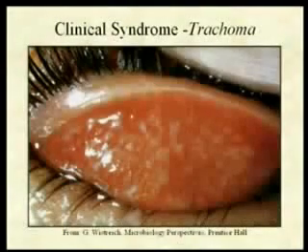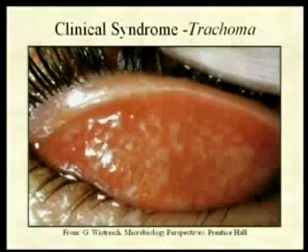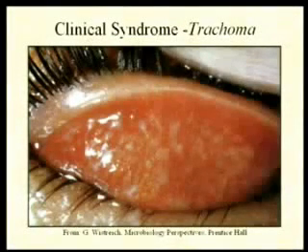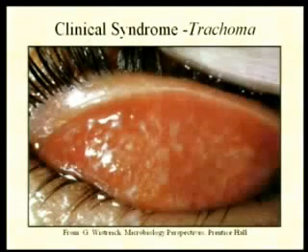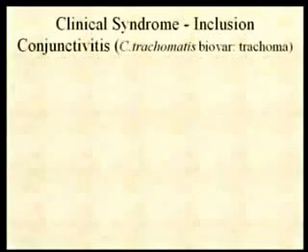This is not one that you see in this country a lot. I don't know if you can see this, but you can see these little follicles on the conjunctiva of this eye. The constant scarring of the cornea is what ultimately leads to blindness.